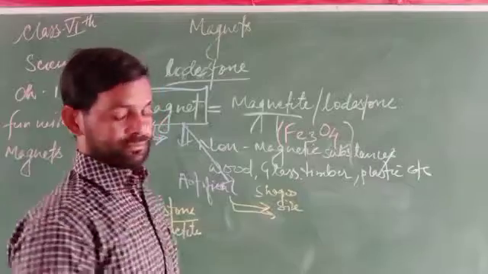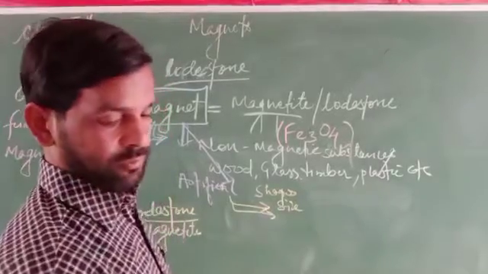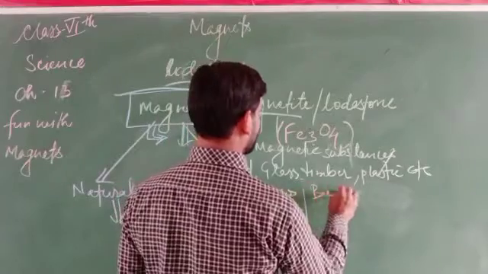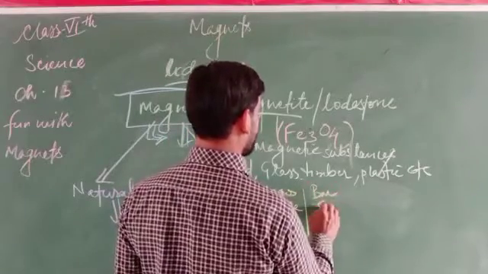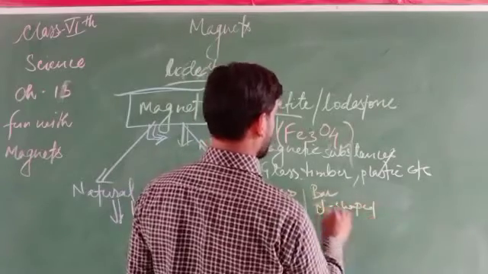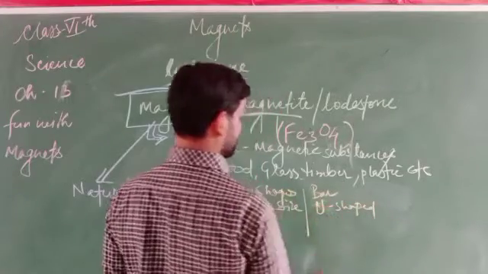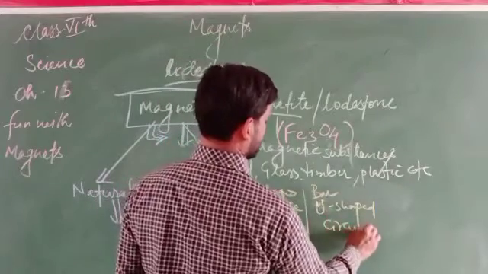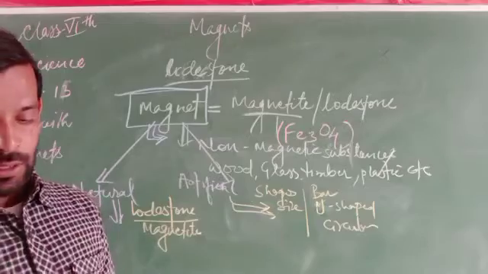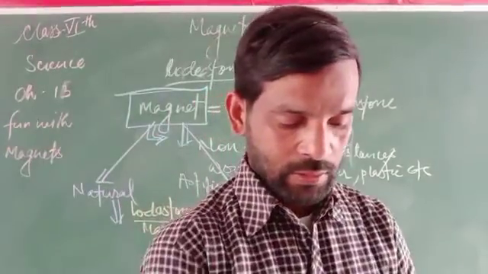For example, U shape, rod shape, bar magnet, circular magnet, different forms of magnet. And what are natural magnets?